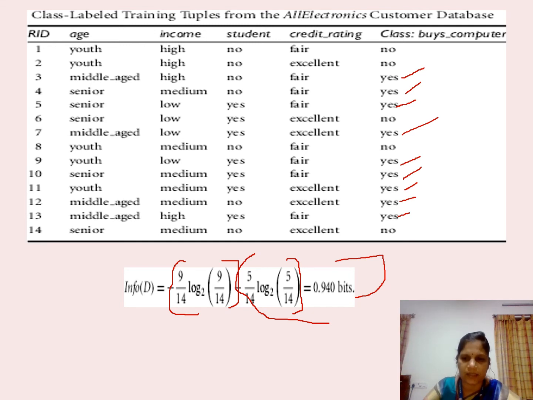Since 9 are the yes category, the remaining 5 are no category, and we have applied these probabilities to the entropy formula, that is minus summation i equal to 1 to m, pi log of pi. Here 9 by 14 is the probability of the yes category and 5 by 14 is the probability of the no category. After calculating all these, you will get the answer as 0.940 bits. Now this Info(D) is constant for all the attributes. Now your work is to find out the Info(D) for each and every attribute presented in the data set.